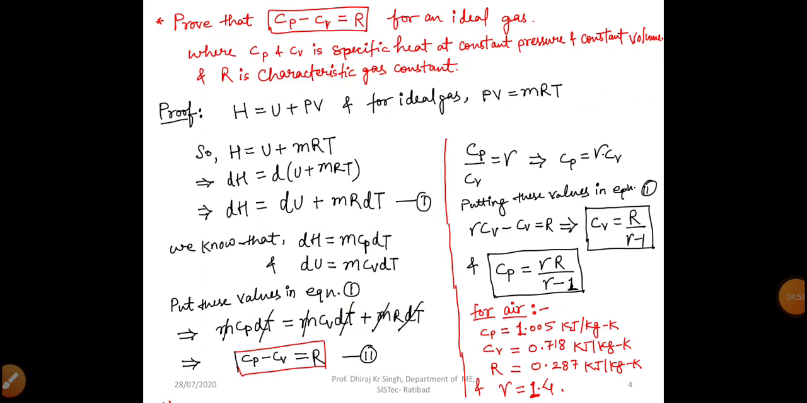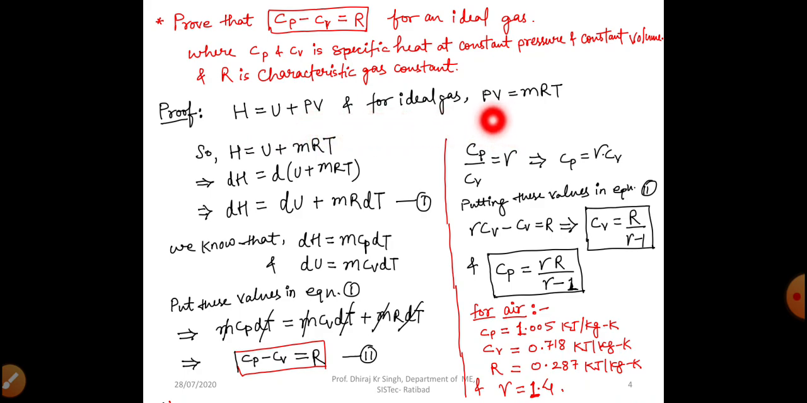So now we want to prove Cp minus Cv equal to R. The difference in specific heats at constant pressure and constant volume is equal to R, that is the characteristic gas constant, right? So we can see here where Cp and Cv are specific heat at constant pressure and constant volume, and R is the characteristic gas constant. Okay, so we all know that H equal to U plus PV. Enthalpy is the summation of internal energy plus PV.